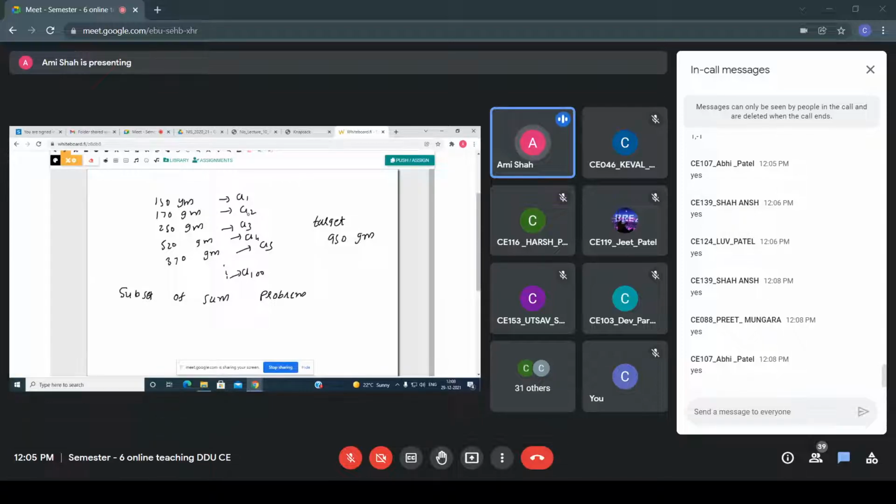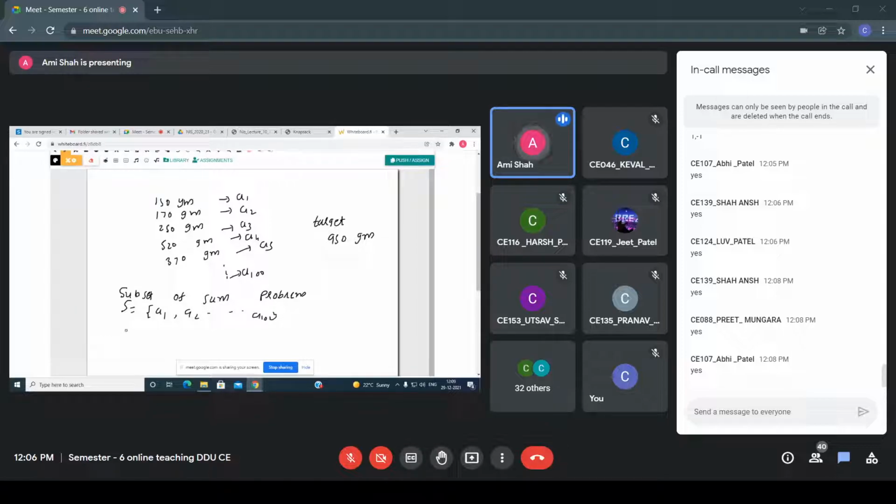There is a collection of apples A1, A2 up to A100, and among these you find a subset, known as the subset sum problem. You need to find a subset whose weight is 950 grams. So let's say S equals A1, A2 up to A100.